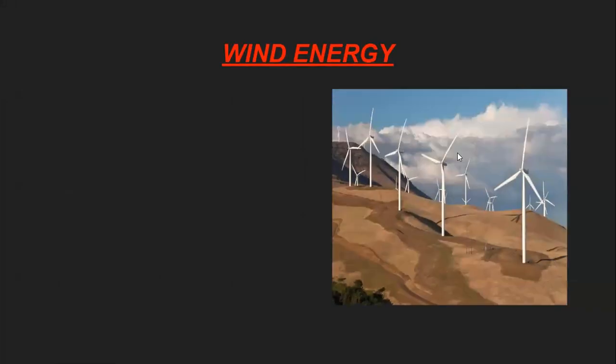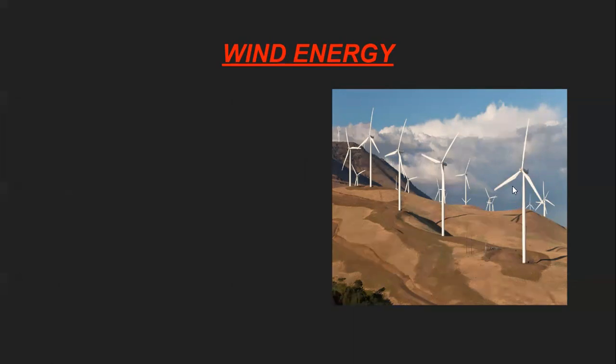Now next one is the wind energy. The wind energy, I'll show you these white color structures. These are called turbines. These white colors are called turbines, and these are the blades of turbines. All of you can see these three blades are there on every turbine.